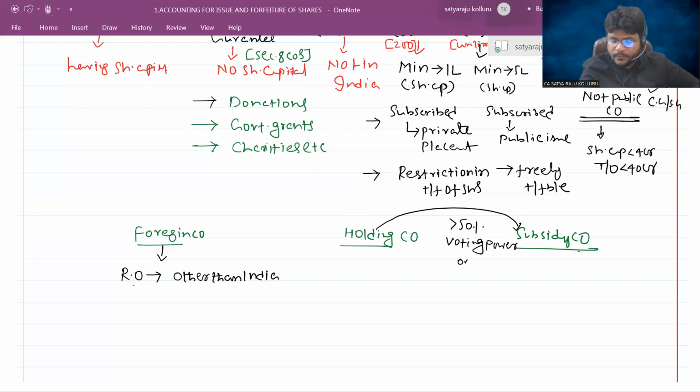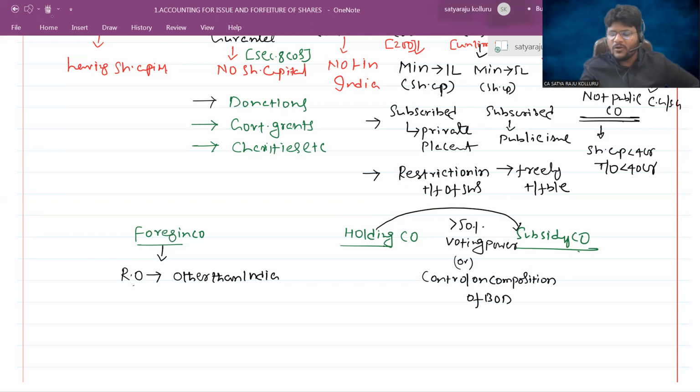Or they also have control on the composition of the board of directors. Each entity is holding to the other, and the subsidiary to the primary.